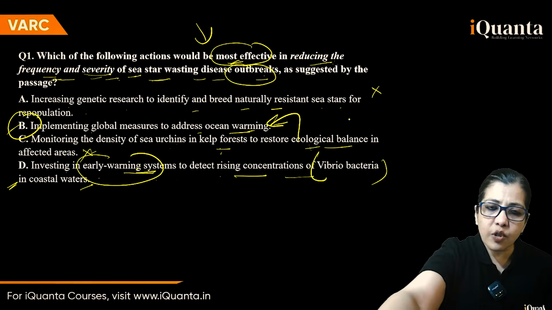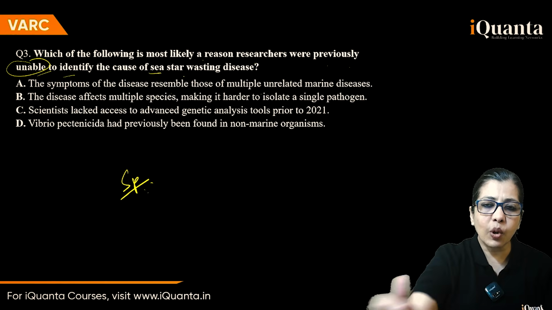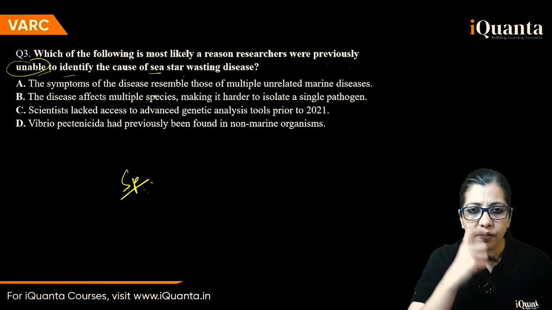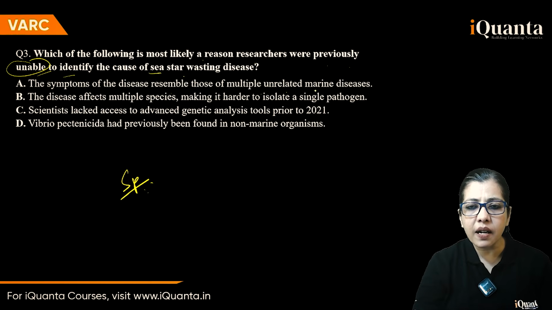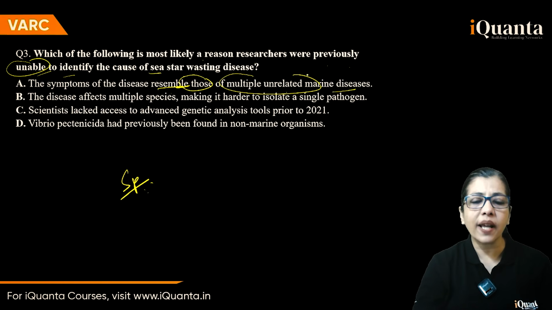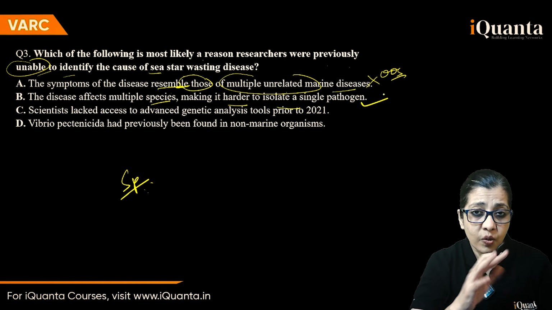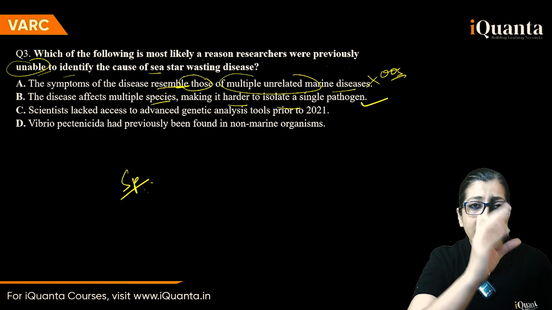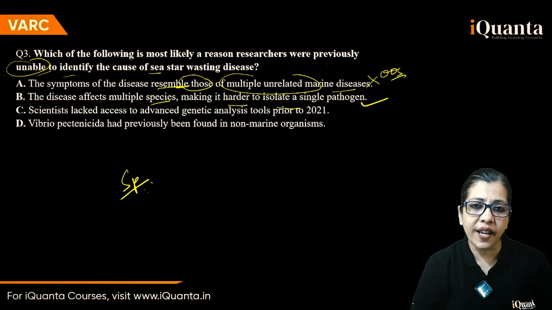So यहाँ पे let's go back to the options and क्या बोला है ये? हाँ, the symptoms of the disease resemble those of multiple unrelated marine diseases. Resemble multiple unrelated. I don't think this is mentioned anywhere as a reason why they were not able to identify. So eliminate, because this is out of scope. Okay. The disease affects multiple species, making it harder to isolate. This is given there, at least we know this, है ना? And this is given in that part that they were not able to identify.